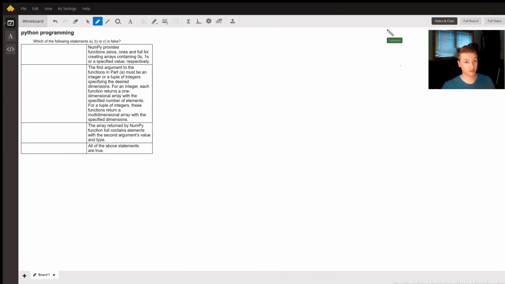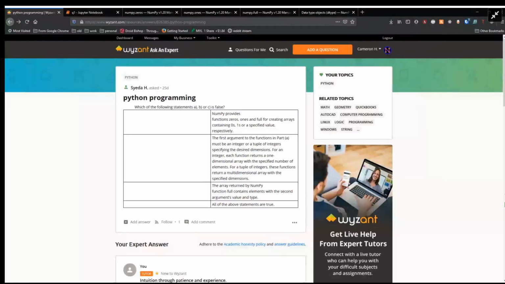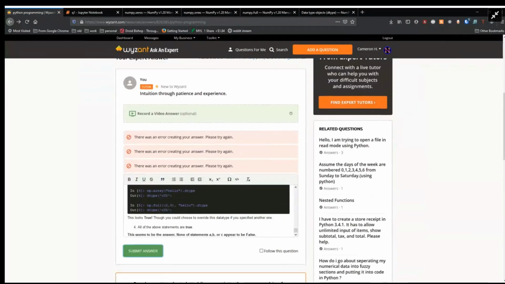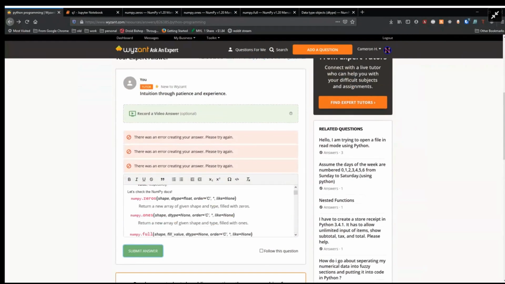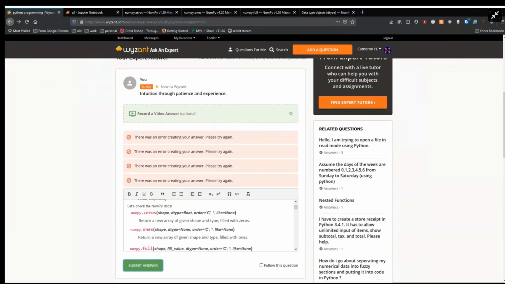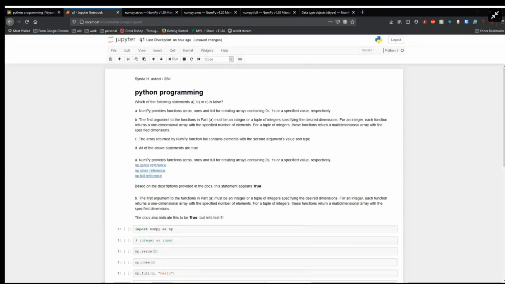Let me begin by sharing my screen. I initially tried to answer this question with the built-in text editor, but something's going wrong when I submit. So instead, I've written up my own Jupyter notebook. I've copied the question for convenience. The question is, which of the following statements, A, B, or C, is false?